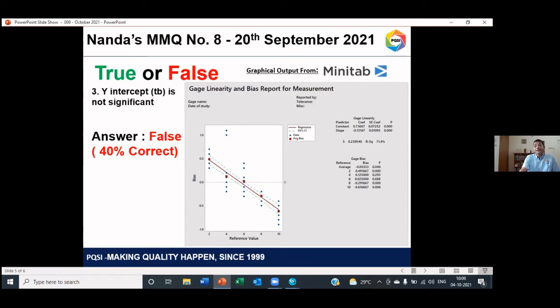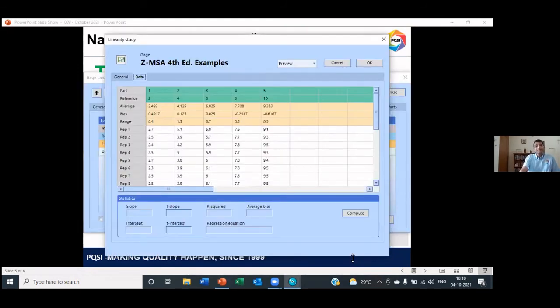In fact, for the benefit of many others who use other softwares or templates or are familiar with MSA, the same data I put in my GaugePack software from PQ Systems. It is the same set of data, the linearity study data published in the AIAG 4th edition manual. I've entered this in GaugePack software, and if I say compute, both slope and intercept are showing a red color, which means both are significant.